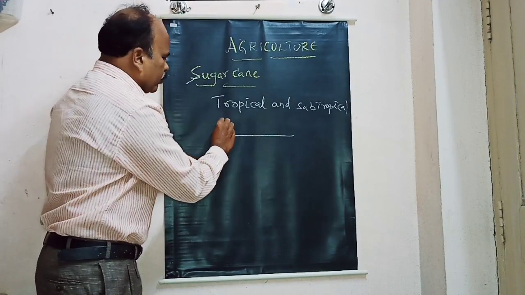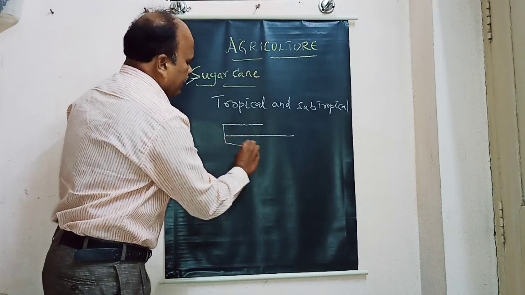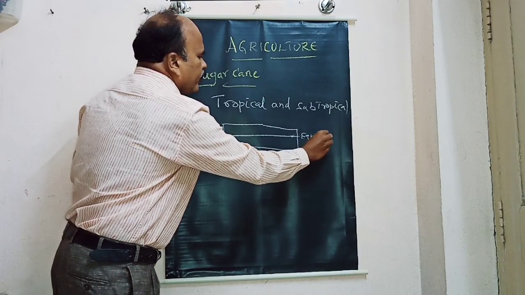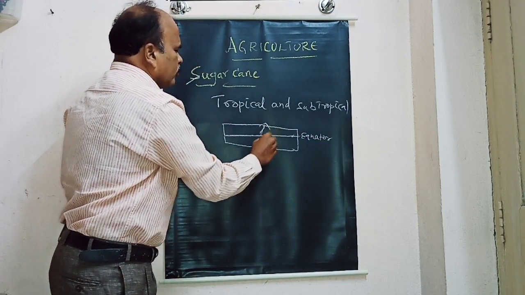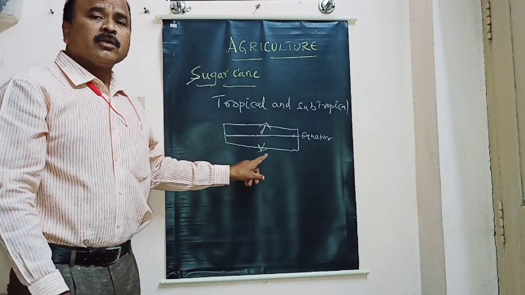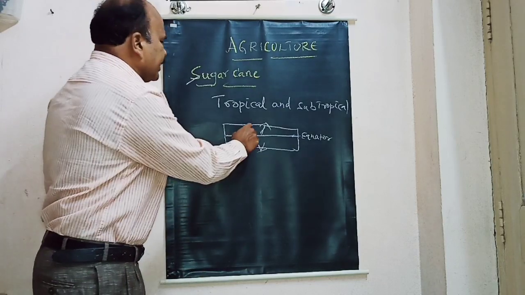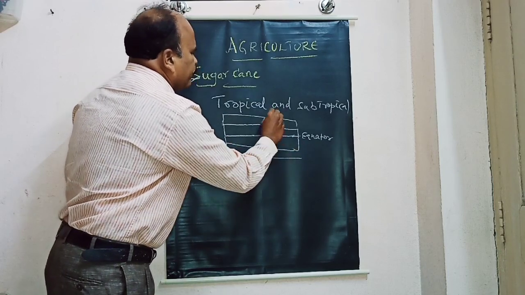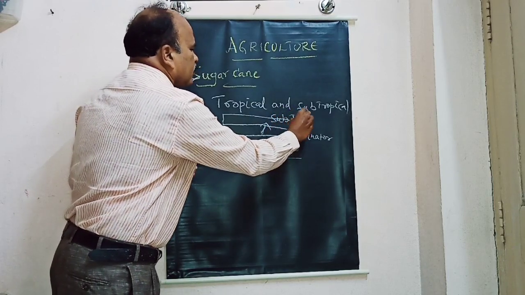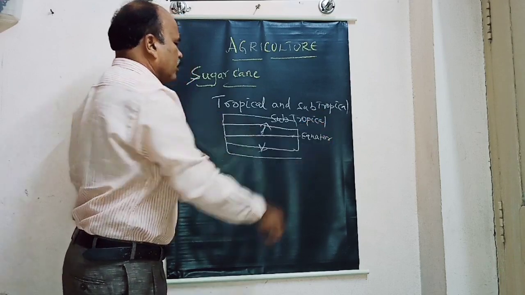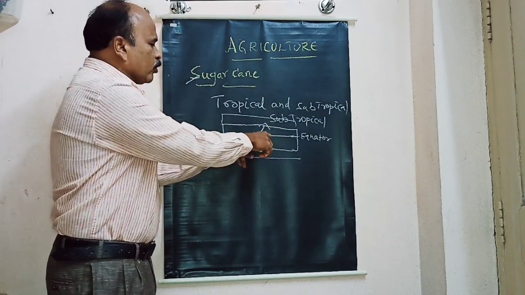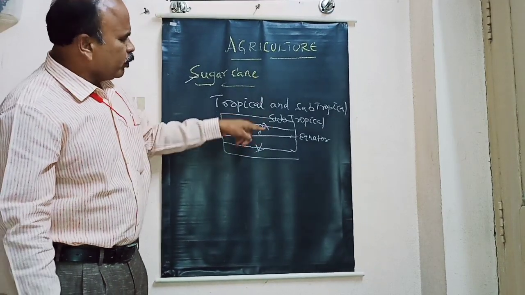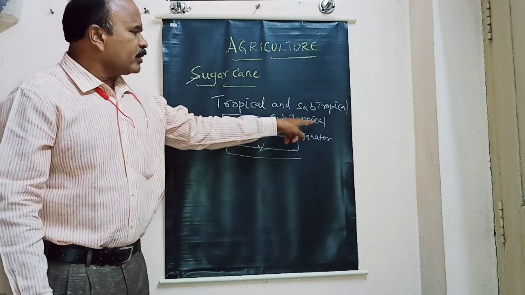The areas very close to the equator are called tropical regions. And the regions above tropical are called subtropical regions.